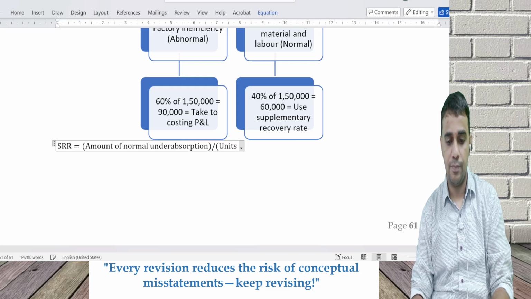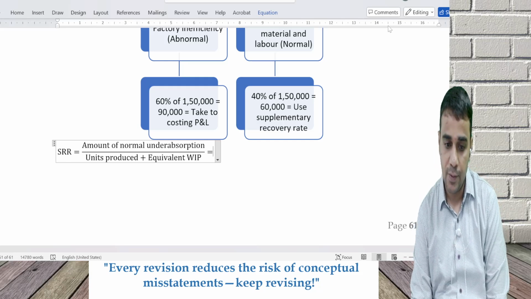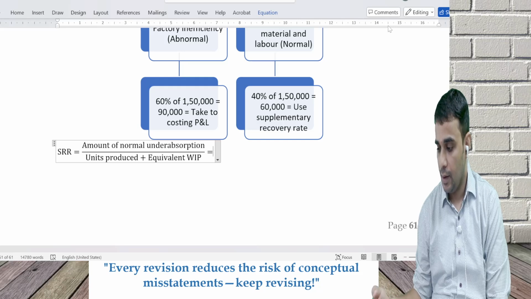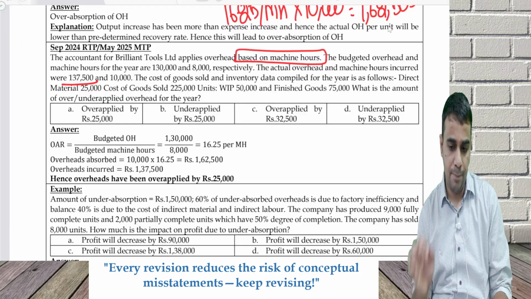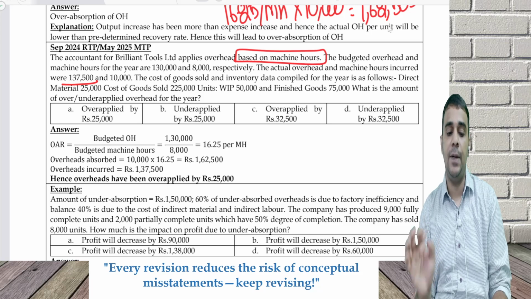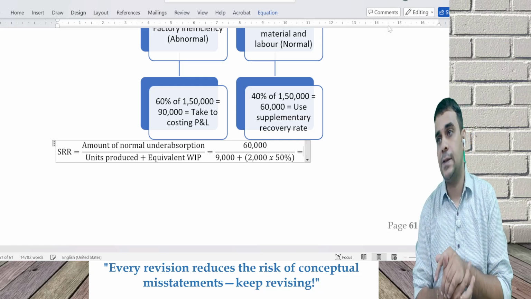Divided by units produced plus equivalent work in progress. 60,000 divided by, in the example we have produced 9,000 units, in that some are sold, some are unsold, that's okay, and 2,000 partially complete, which is 50% degree of completion. 9,000 plus 2,000 into 50%.